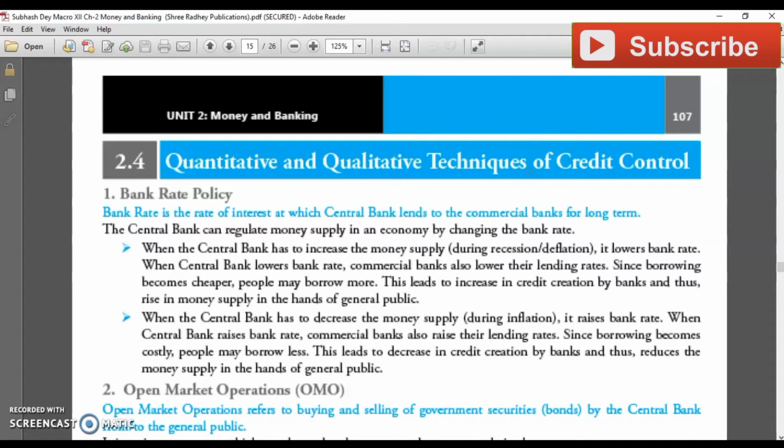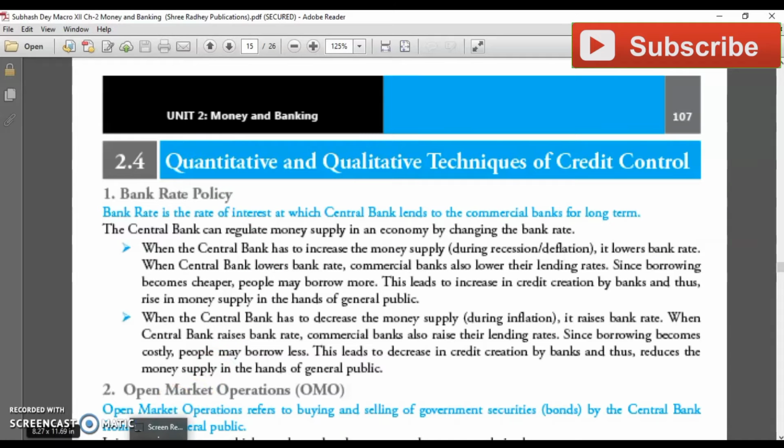Basically, this is called your money supply. Different kinds of price stability and different objectives are in the mind of RBI. So that's why the government asks RBI to go for that. Sometimes RBI decreases the rate, then increases the rate. Why is RBI doing this? To check inflation, deflation and boom. These are called trade cycles. So let's start with the first quantitative and qualitative techniques of credit control.